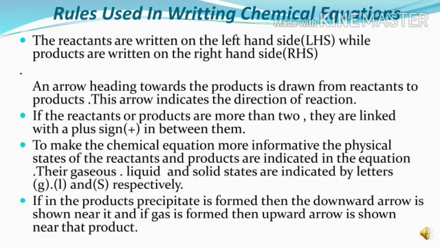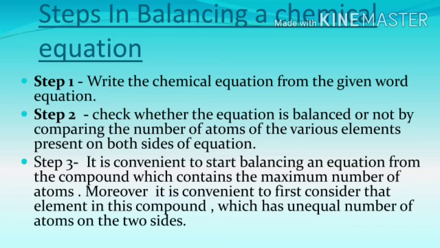The last rule is that if a precipitate is formed in the products, then a downward arrow is shown near it, while if a gas is formed in the products, then an upward arrow is shown near that product. When you write the chemical equation, it is necessary to balance it. Sometimes the equation is already balanced and sometimes you have to balance it.